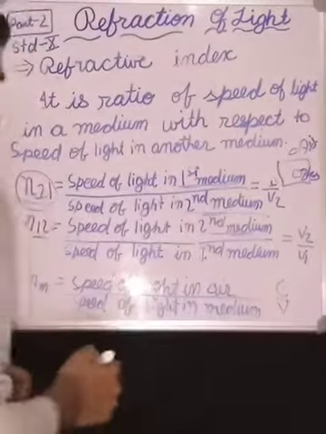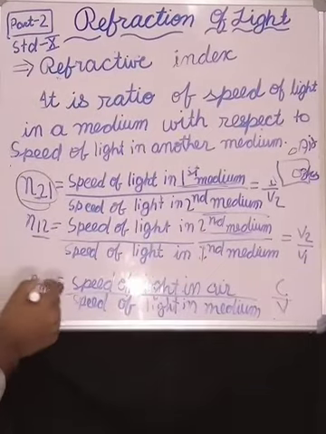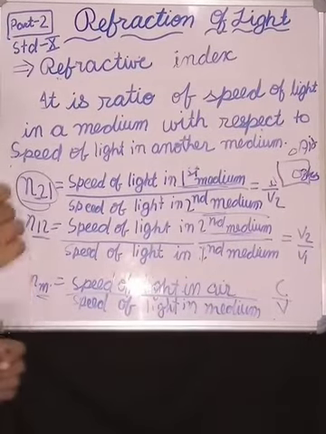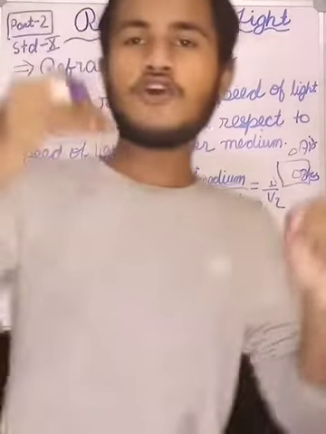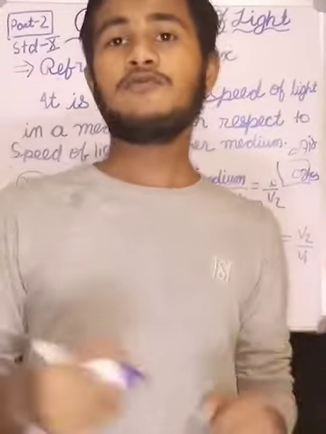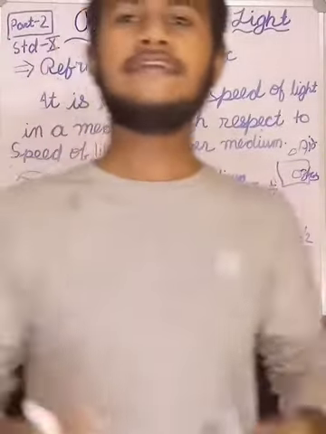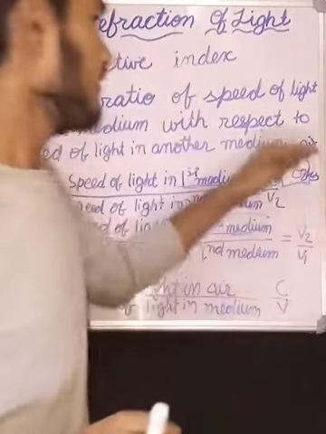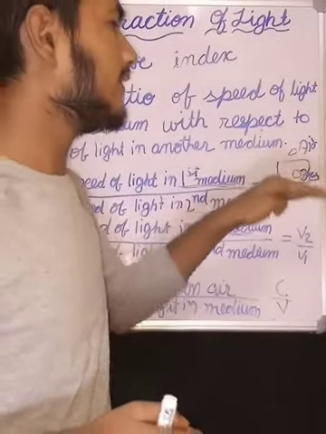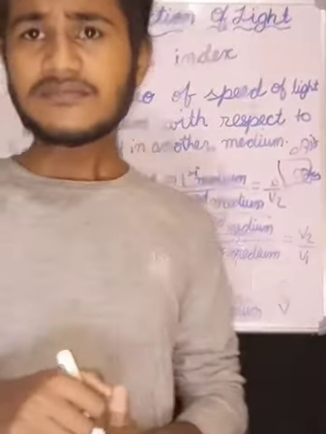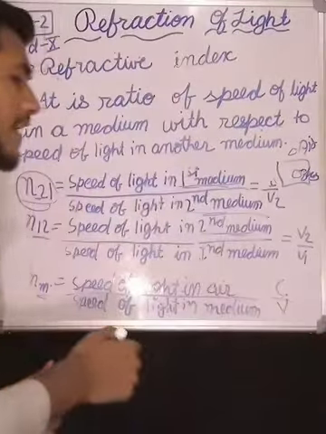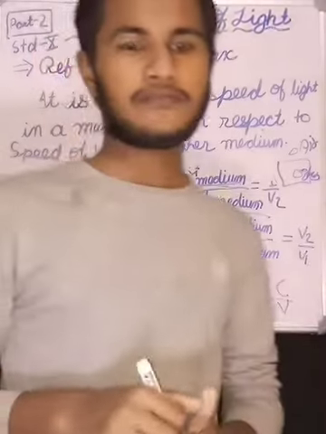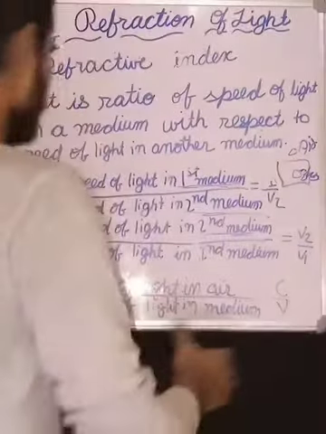And when it is written Nm, it means the ratio of speed of light in air with respect to speed of light in a particular medium. For example, here we take air and glass. This is also known as absolute refractive index.